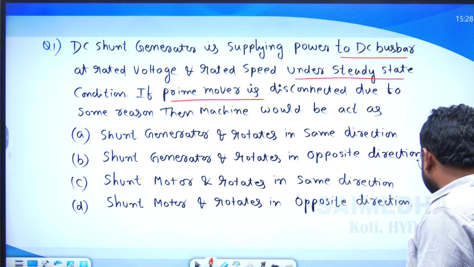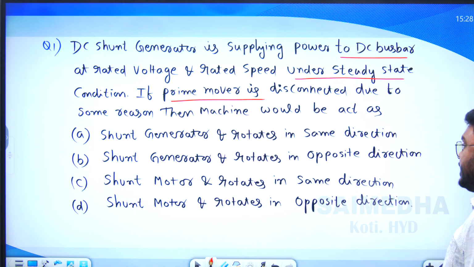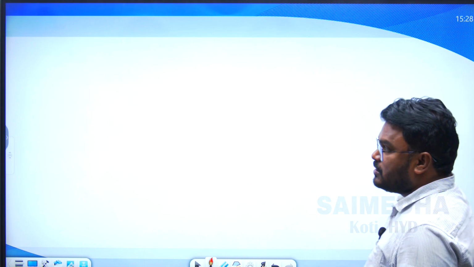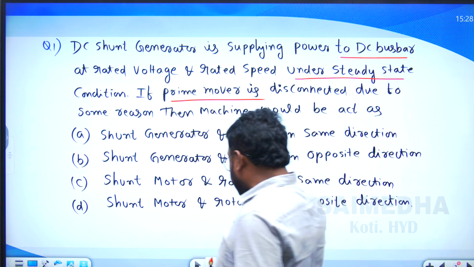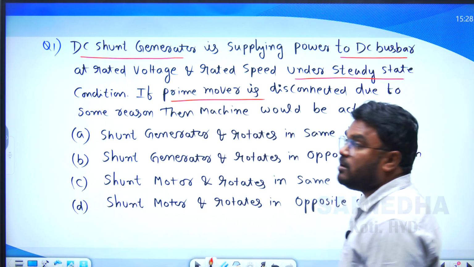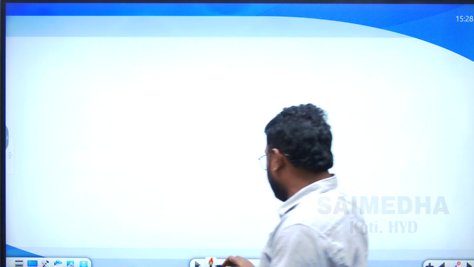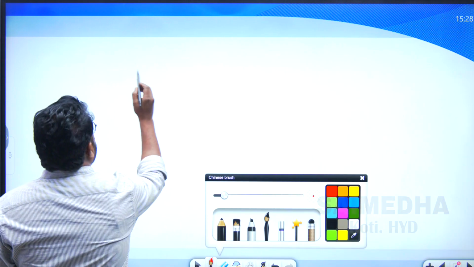Okay, first let us draw the diagram, then it is very easy to answer this question. Which generator is given? The DC shunt generator. So let's draw the equivalent circuit for the DC shunt generator.